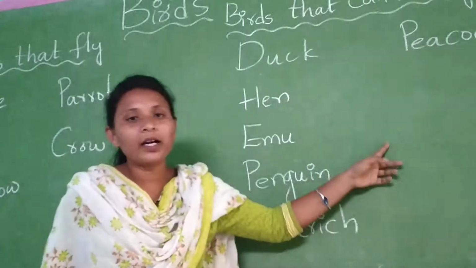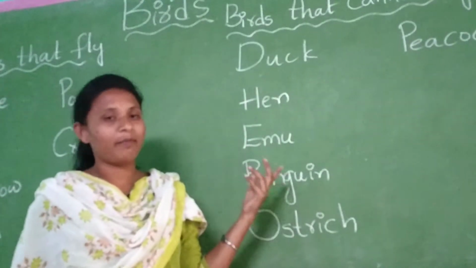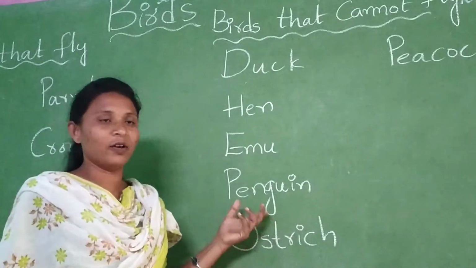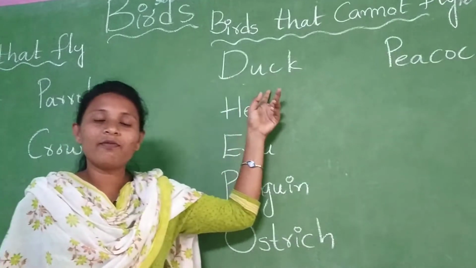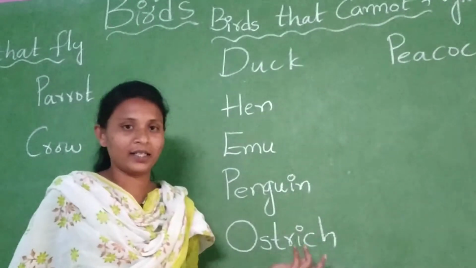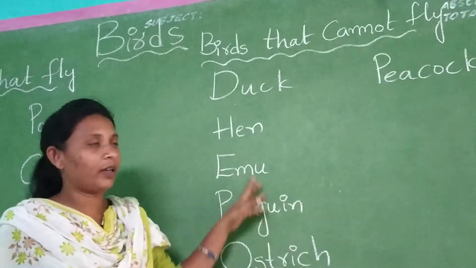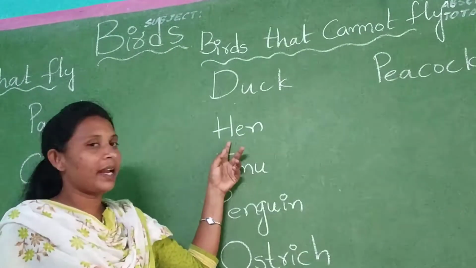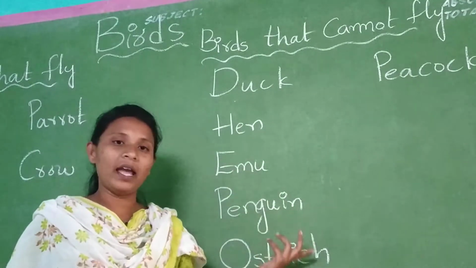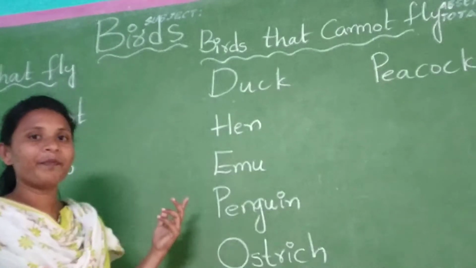See children, these birds have wings and feathers, but they cannot fly in the sky. Okay? Duck. Duck can swim in the water. Duck is a bird but it cannot fly. Hen. Hen will lay eggs.